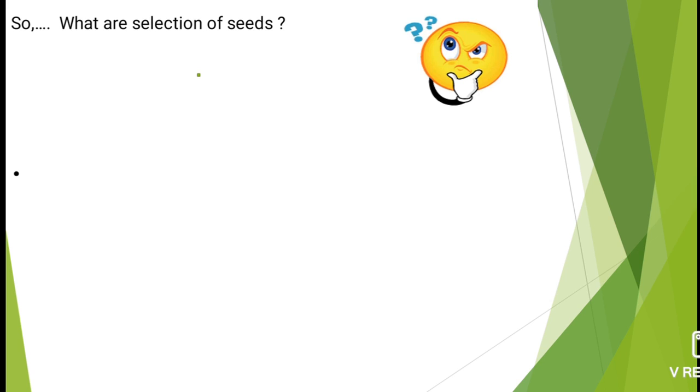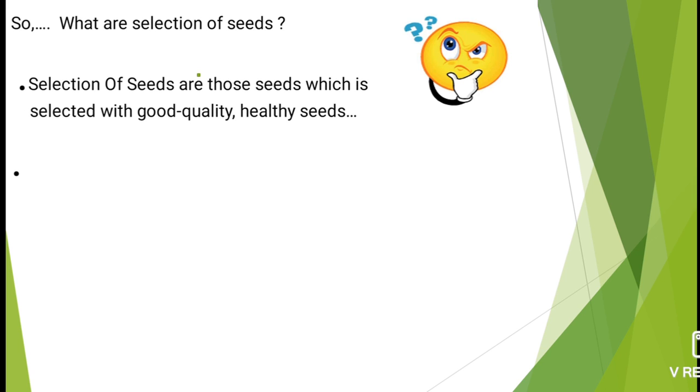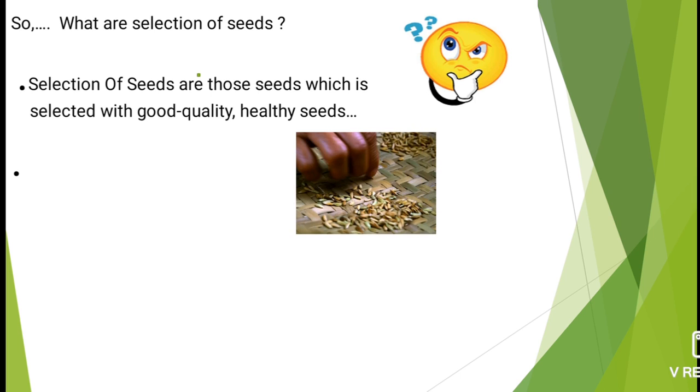Selection of seeds is nothing but selecting seeds of good quality and healthy seeds. Here we can observe that a man is separating the seeds. For example, he has divided them into two parts. The first part is the unwanted seeds, and the second part is the healthy seeds, and those are the seeds you need to sow in the farm or the agricultural land.